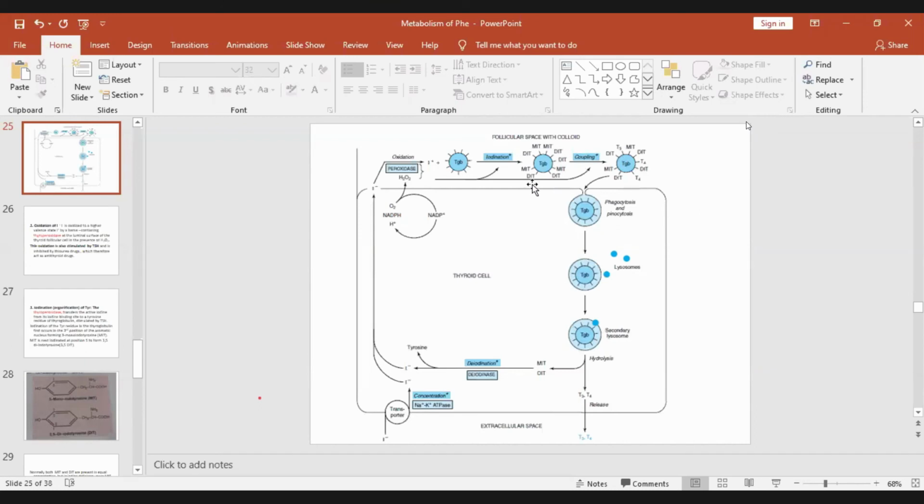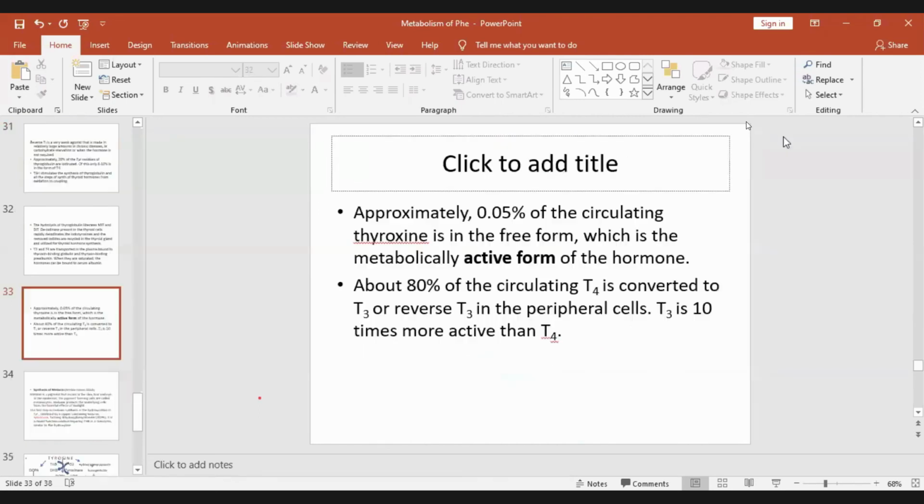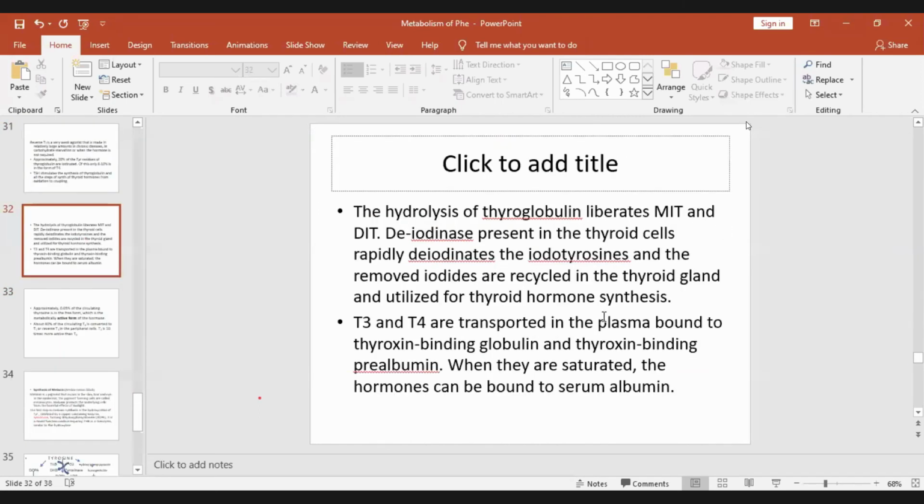So this is monoiodotyrosine, diiodotyrosine, or tetraiodothyronine. Some of them, only a few of them, tetraiodothyronine, when they are present, are stored in this thyroid follicle, and when required, they are stimulated and released. And in the periphery, T4 is converted to T3. Those which remain as monoiodotyrosine and diiodotyrosine are acted upon by deiodinase, which releases the iodine to be utilized for thyroid hormone synthesis. So no iodine is wasted out as such.